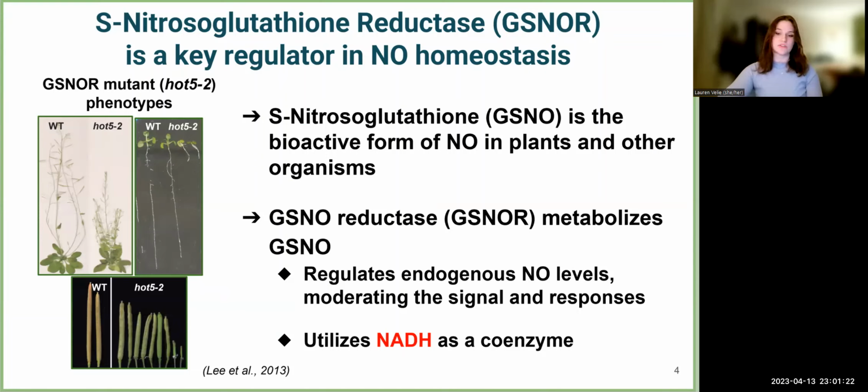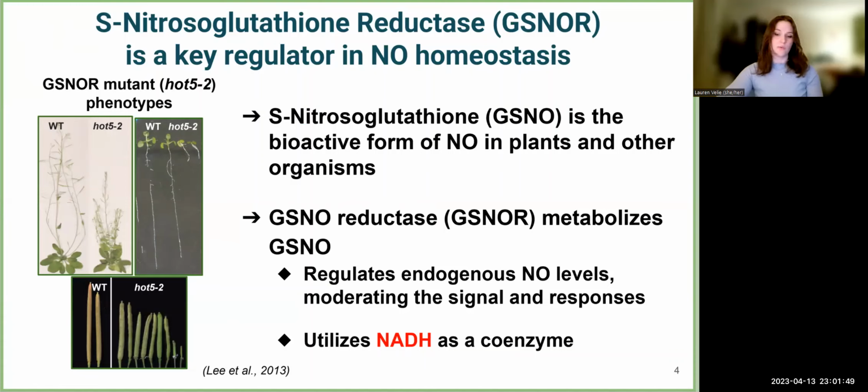Another important characteristic to remember is that GSNOR uses NADH as a coenzyme. On the left of this slide, we can see some phenotypes that are characteristic of the loss of functional GSNOR in the plant, most of which are pretty extreme. From these characteristics, we know that GSNOR acts in a variety of vital processes. But we're asking the question of what else is going on, what other proteins are influencing nitric oxide levels.